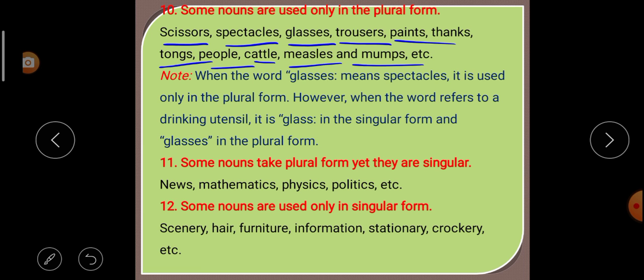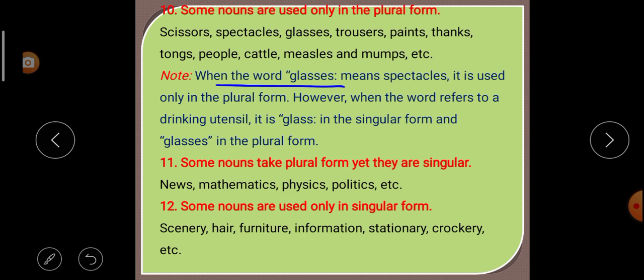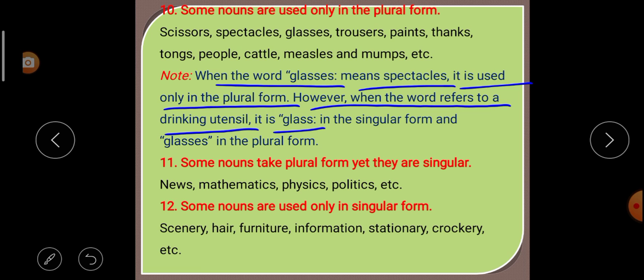These are the nouns that are always used in plural form. Note: when the word glasses means spectacles, it is used only in the plural form. However, when the word refers to drinking utensils, it is glass in the singular form and glasses in the plural form. So glasses has two meanings.